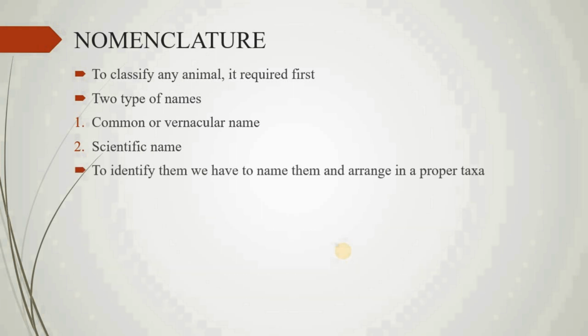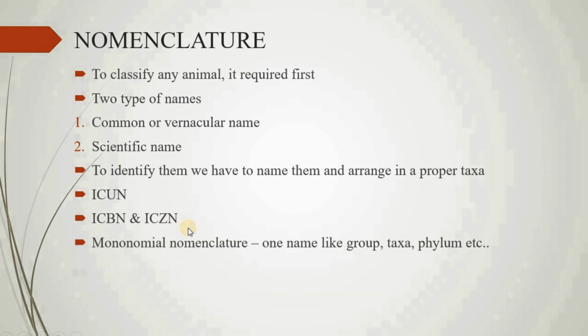To identify them, we have to name them and arrange them in proper taxa. The International Code for Universal Nomenclature gives facilities to us to give a scientific name to any plant and any animal. To give a scientific name for a plant, we have the International Code for Botanical Nomenclature, and to give the animal a scientific name, we have the International Code for Zoological Nomenclature.